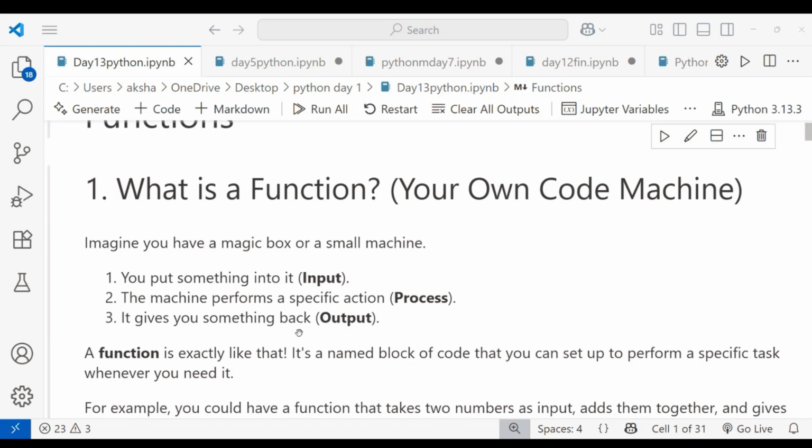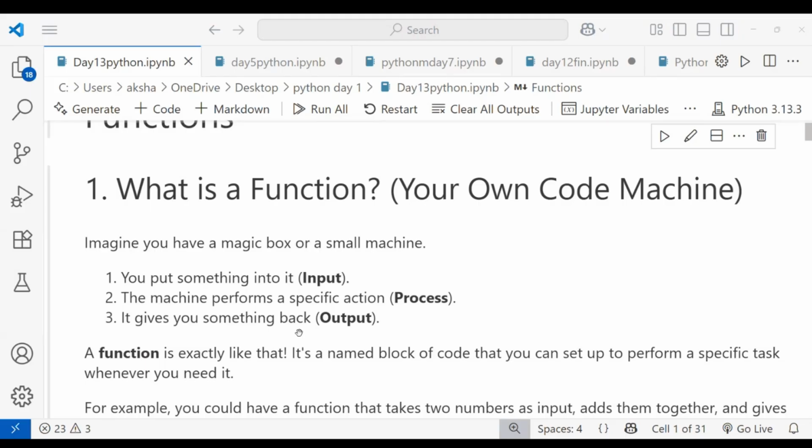Let me take an example: your ATM machine. In an ATM machine, you give your input from outside the box. You put your card into the ATM machine and enter your password. That card is the input. Afterwards, you enter the amount of money. Then it takes the process and verifies the code, which is the process, and gives output. What you get as output is the cash, right? That is called a function.